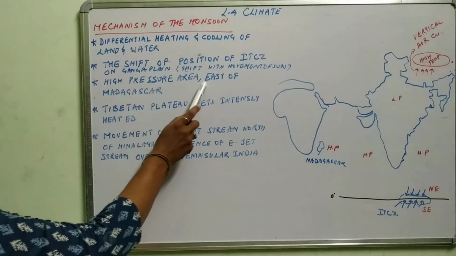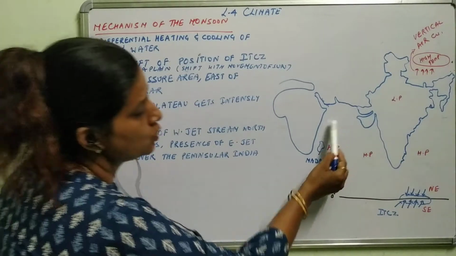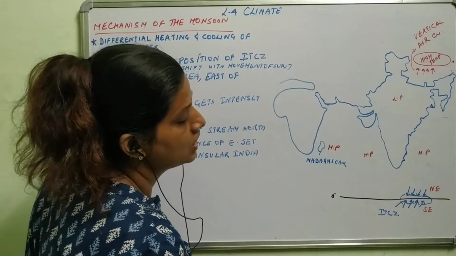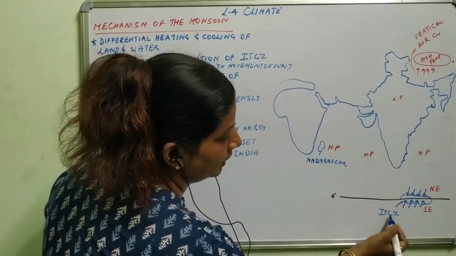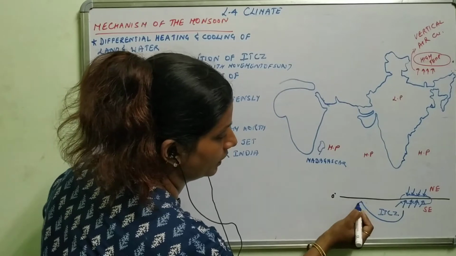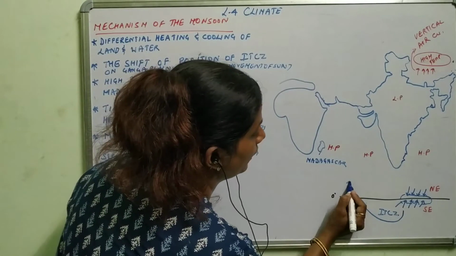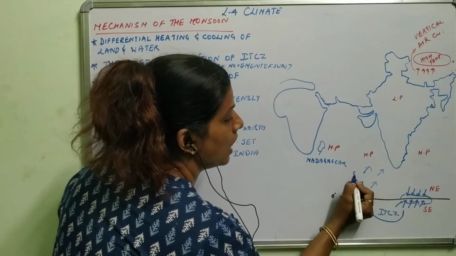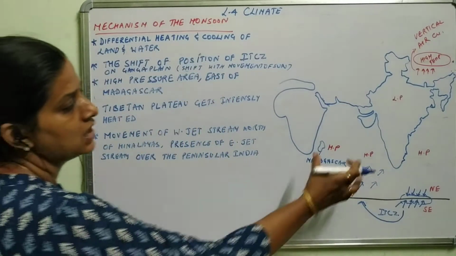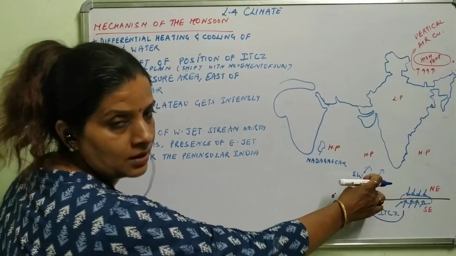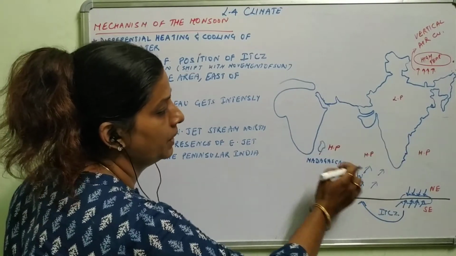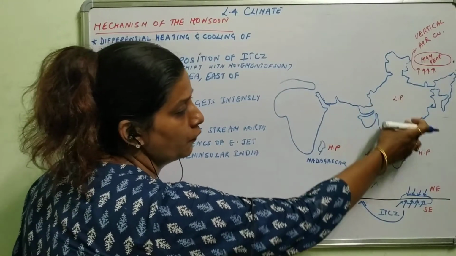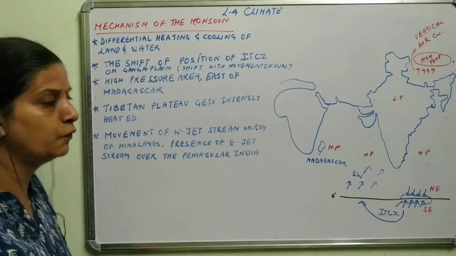Next, high pressure area east of Madagascar. Because this is total Arabian Sea, so high pressure will be here also. What happens when these winds converge here? They turn towards this side, as already told you earlier. They start moving towards India as southwest monsoon winds. This complete pressure system pushes these winds towards India and gives the heavy rainfall in India, or the monsoonal rainfall.